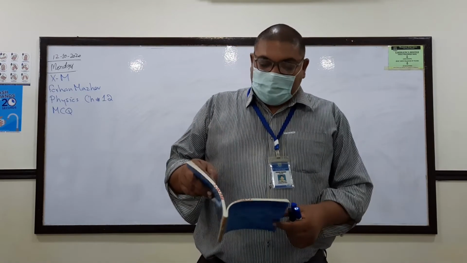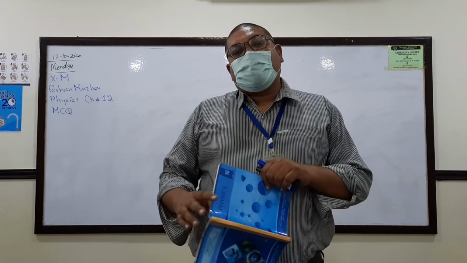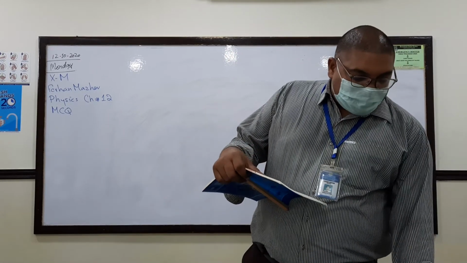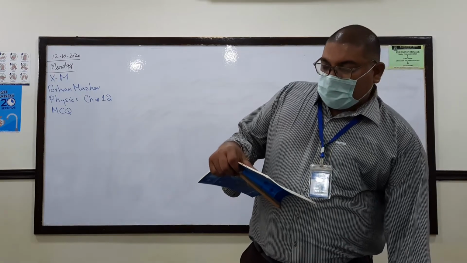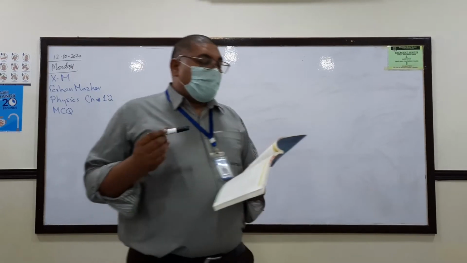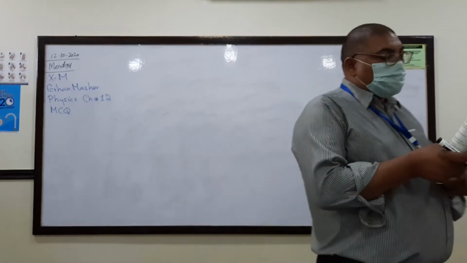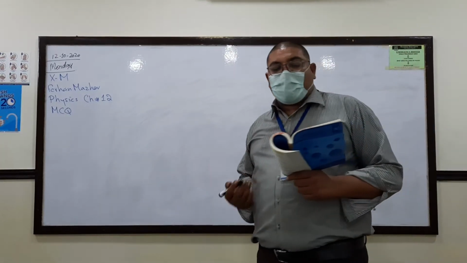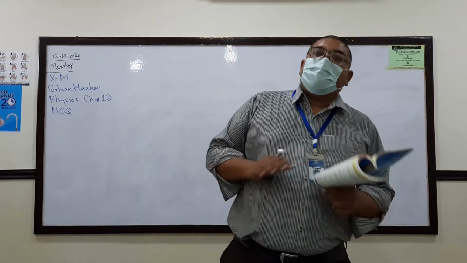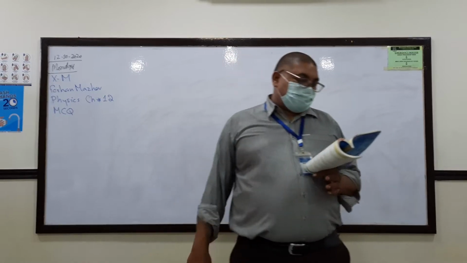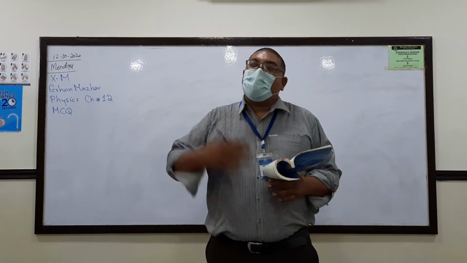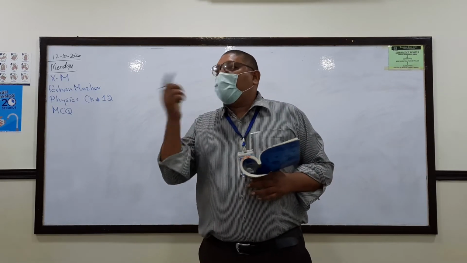And today's target is to do the MCQs of geometrical optics. The first MCQ is, which of the following quantities is not changed during refraction of the light? The first option is direction. When refraction happens, the direction of the light changes. B, its speed. When light enters from one medium into another medium, the speed of light changes.